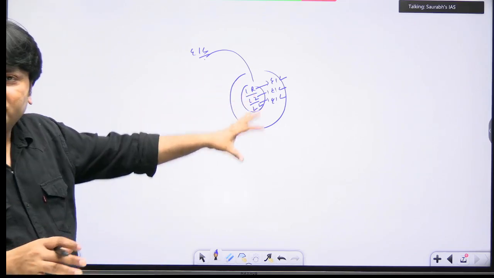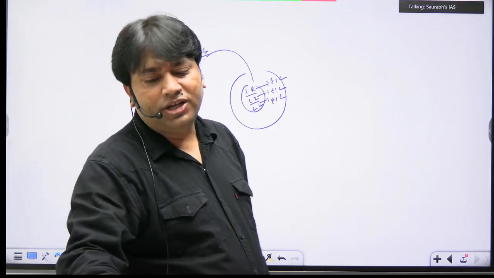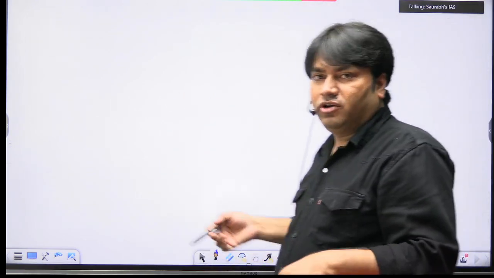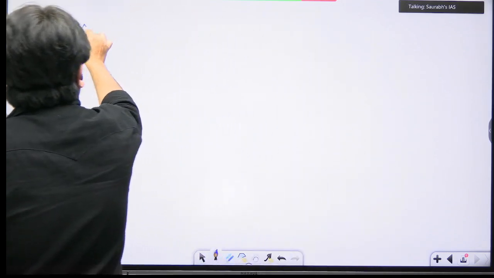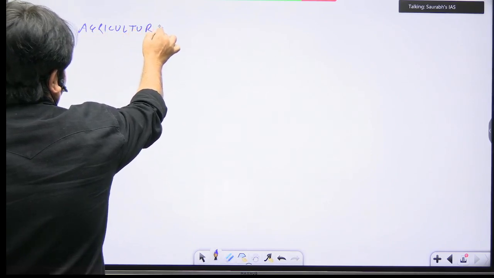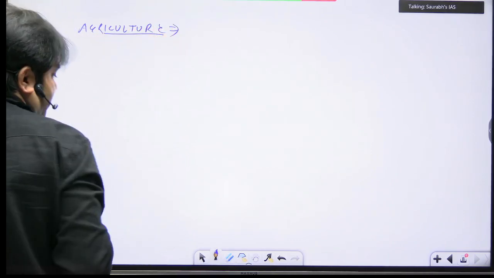Got this entire concept clear? So our traditional structure was disturbed or not? Yes, our traditional structure was disturbed. Okay, now I will discuss another concept that is also related to agriculture. Now we are coming to the next topic, and that is related to agriculture.